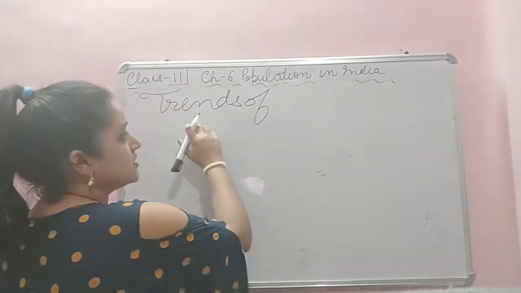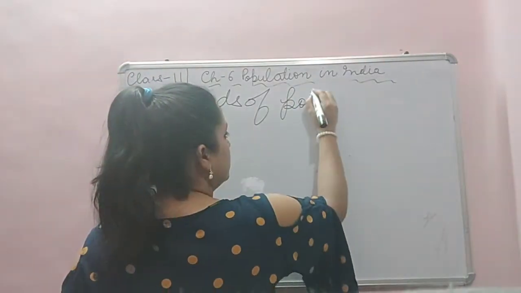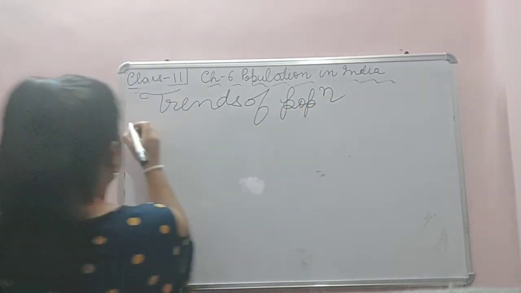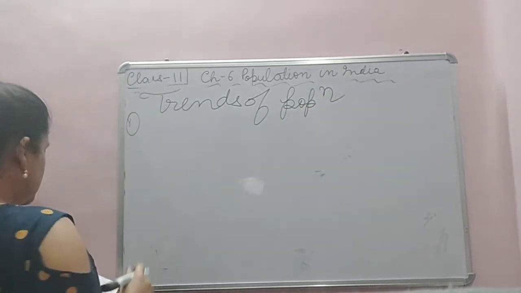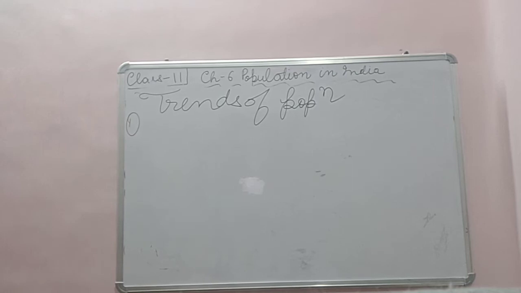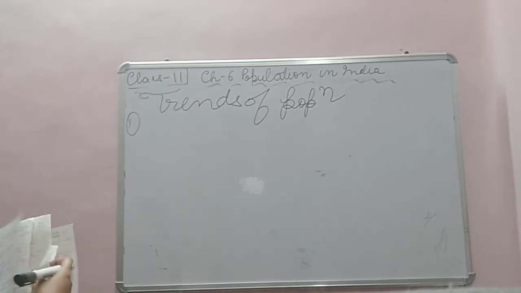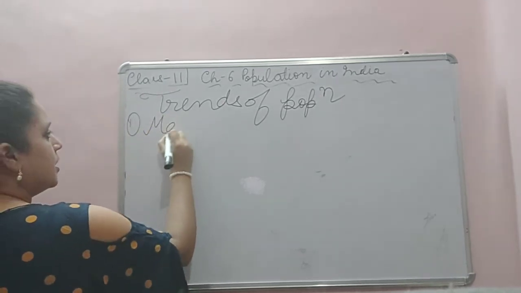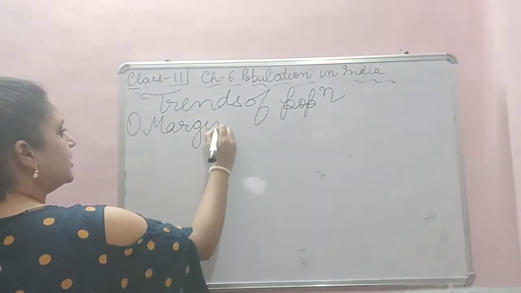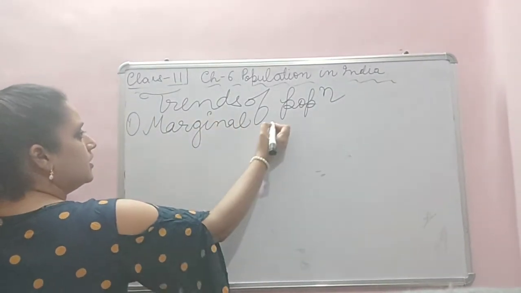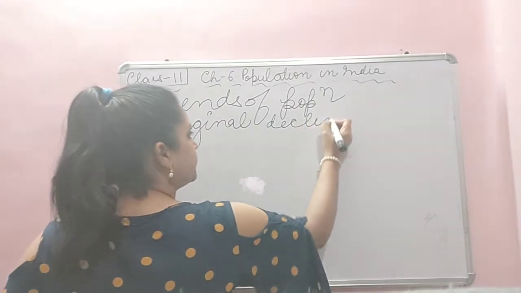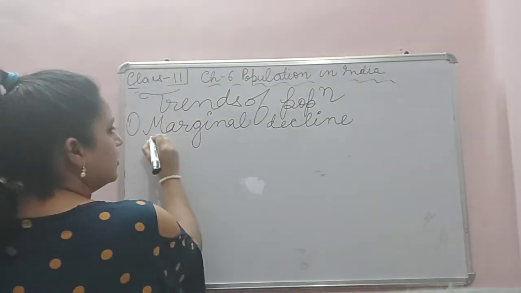That's why we are studying the trends of population. First is marginal decline of population. What does marginal mean? Marginal means a little bit. A little bit of decline.